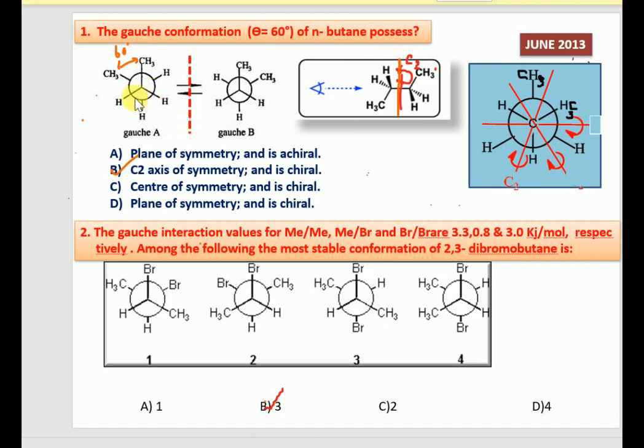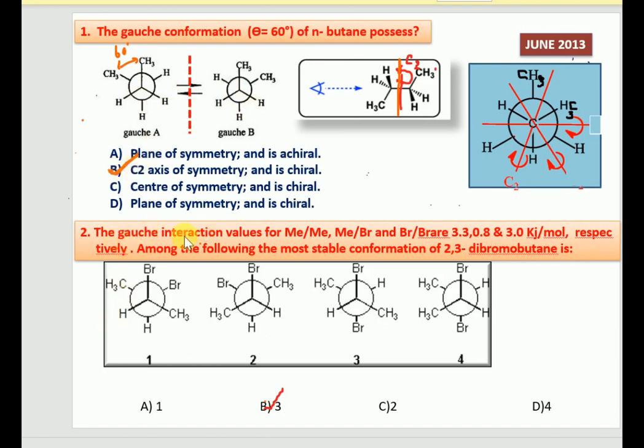Why? Because gauche butane has two chiral enantiomeric forms. You could notice these are non-superimposable mirror images of each other. That is the reason the gauche n-butane is considered a chiral molecule, which has a C2 axis of symmetry. So option B will be the right answer.